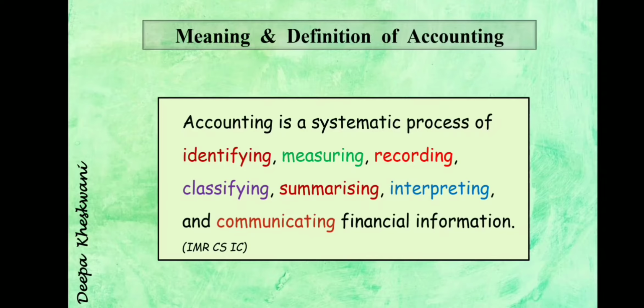So in that, the first step is identifying. First, the person has to identify whether any transaction is related to business or not, that is, monetary or not. Yes, so first is identifying, then they have to measure. How will they record? It must be measurable in terms of money. After measuring, it will be recorded in books. Yes, we will study in detail. Right now I am just giving an overview of this meaning.